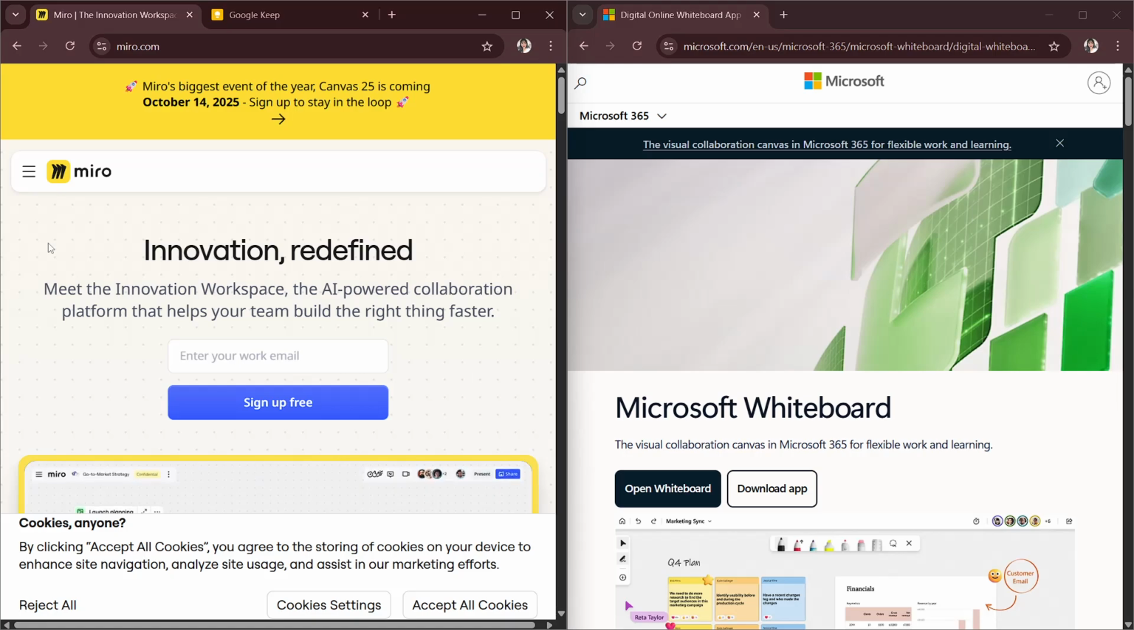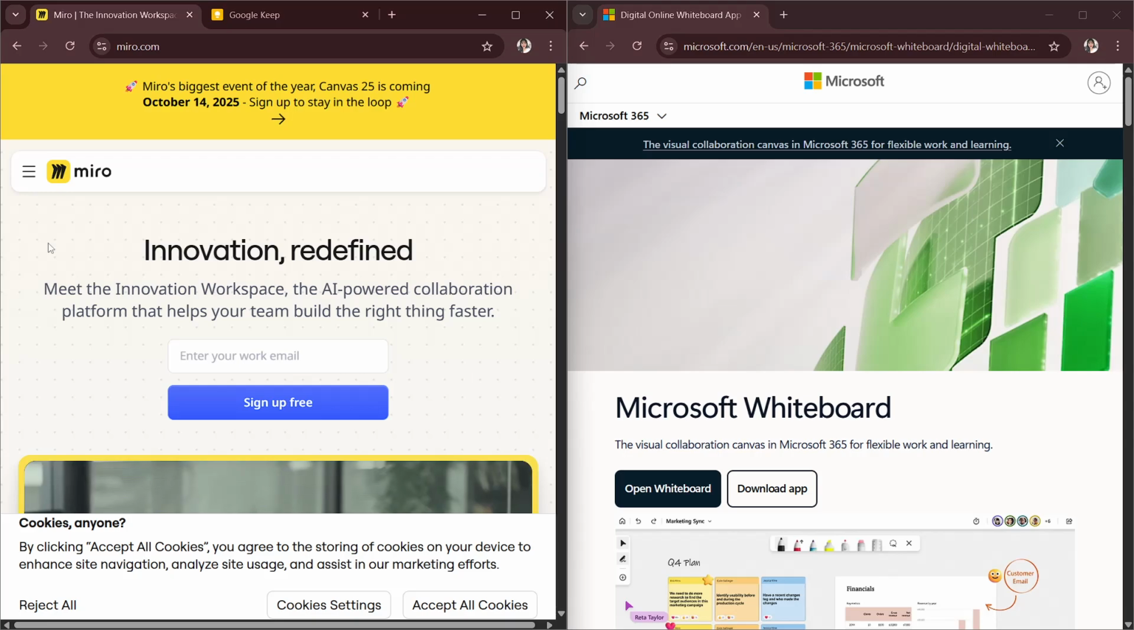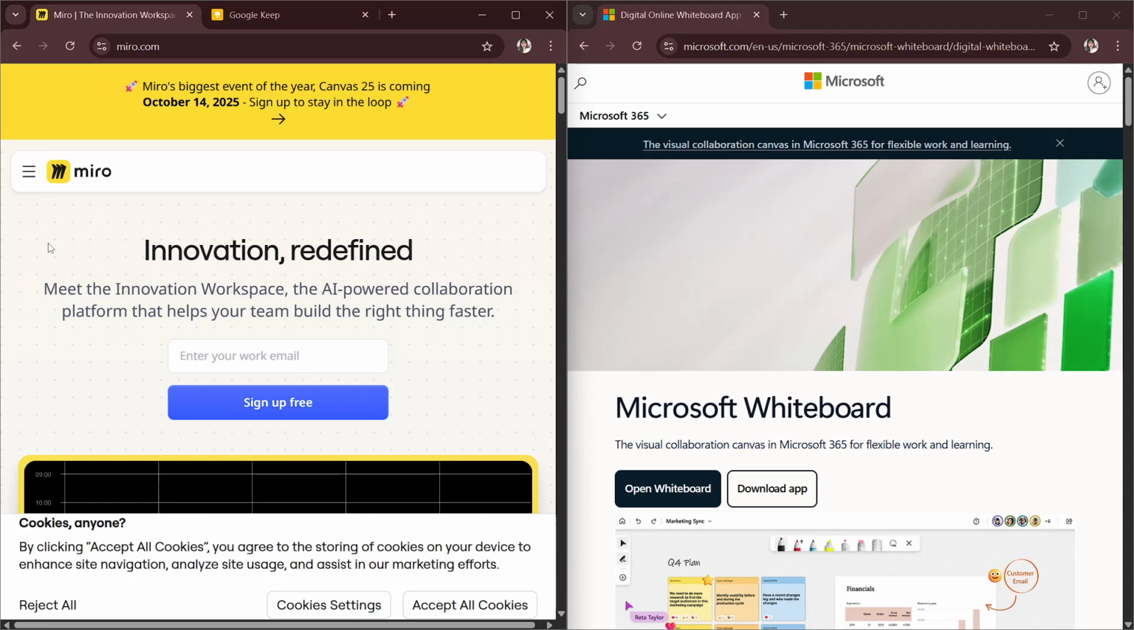and you will use Miro if you're running workshops, planning projects, managing large teams, or facilitating real-time collaboration. Microsoft Whiteboard is simple, while Miro is built for scale.